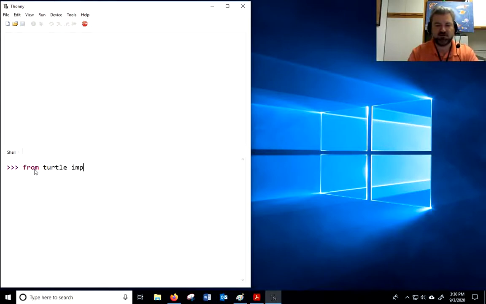All right, so let's do this. From turtle import star. Again, if I was to look at my variables right now, I have no variables. As soon as I import star, I'm going to import a ton. I could just import turtle. I could say from turtle import turtle, and then that's all I would have, that one class. In fact, I think I'm going to do that. So I have imported turtle instead of star. Star means everything. You'll notice that my variables now include only the turtle. So just a little bit different. This is actually a preferred way of doing it, y'all. I just put a from turtle import star at the beginning because it's easier, I think, at the beginning, instead of importing each and every little thing you have to do.